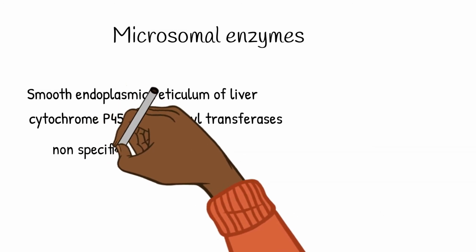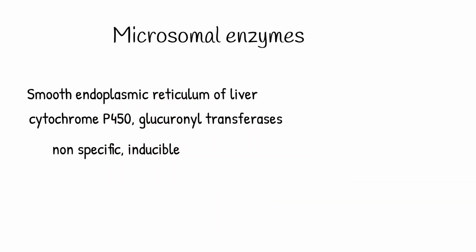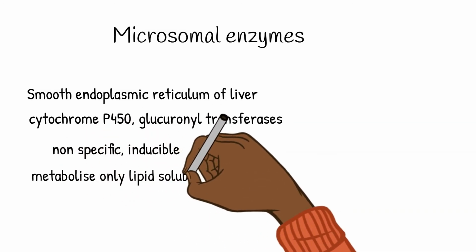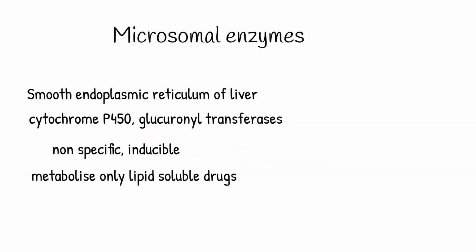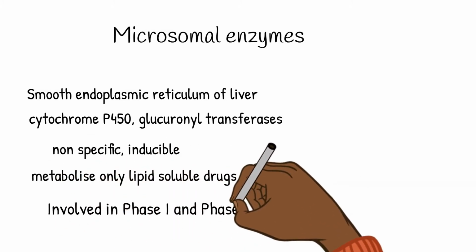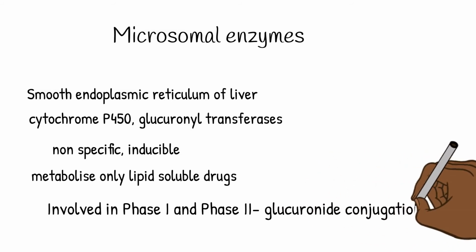These enzymes are basically non-specific and inducible. They mainly metabolize lipid-soluble drugs. Microsomal enzymes are mainly involved in carrying out phase 1 reactions. Inside phase 2 reaction, they are involved with glucuronide conjugation only.